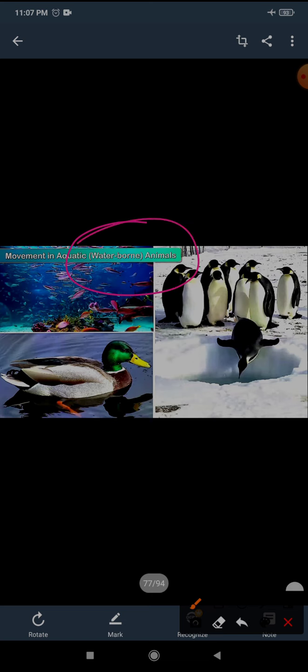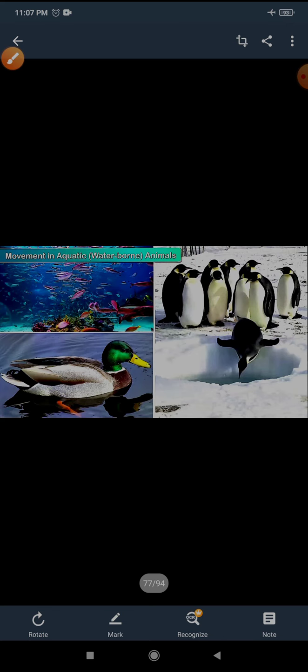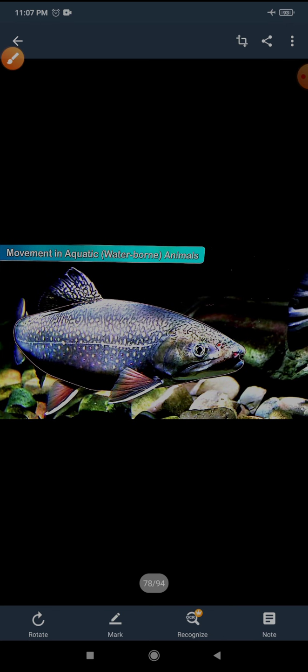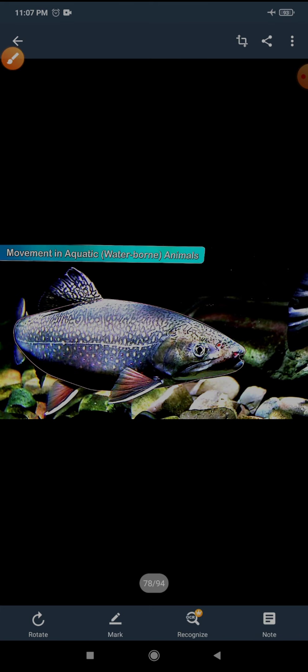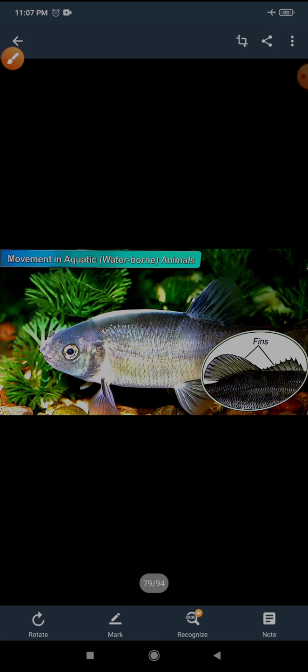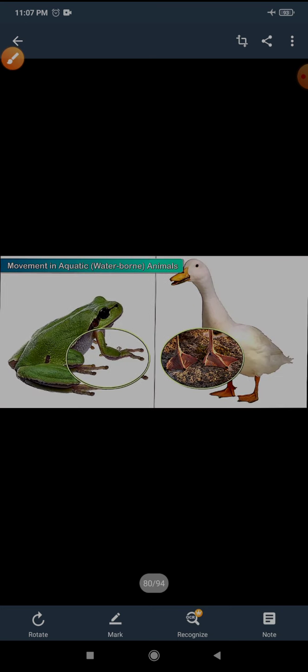Aquatic, that is, you can say waterborne animals. So fish. Fish is an excellent example of adaptation in animals. The streamlined body of fish helps them to swim in water. Even here you can see the fins. Their fins help the fish to move, balance, and change direction as they move through the water, obviously through the water, not on land.